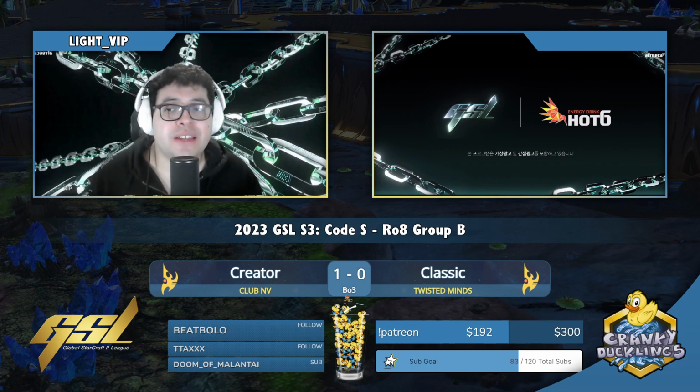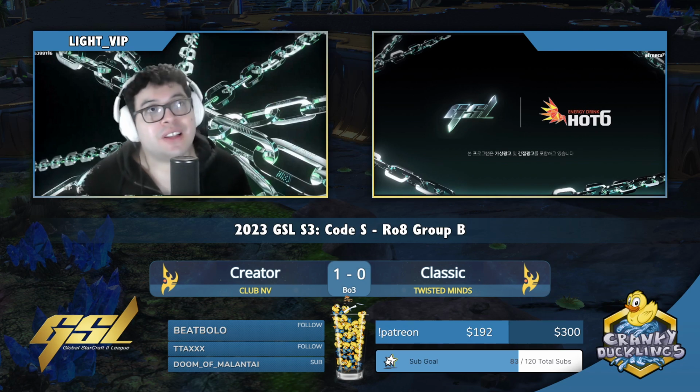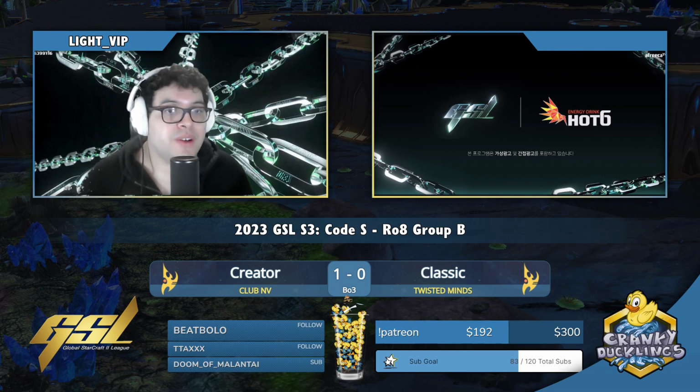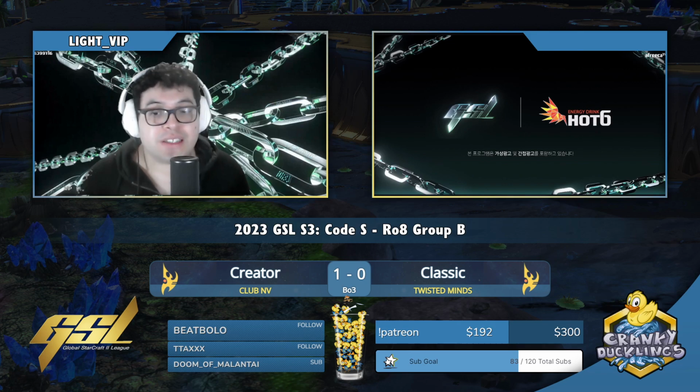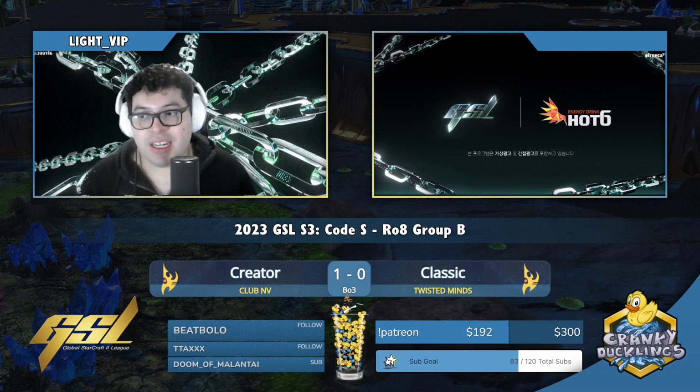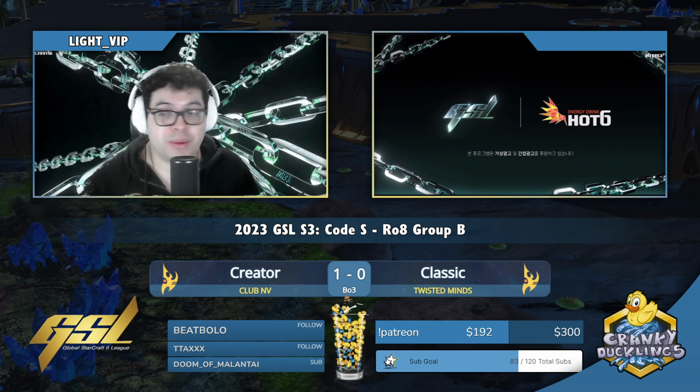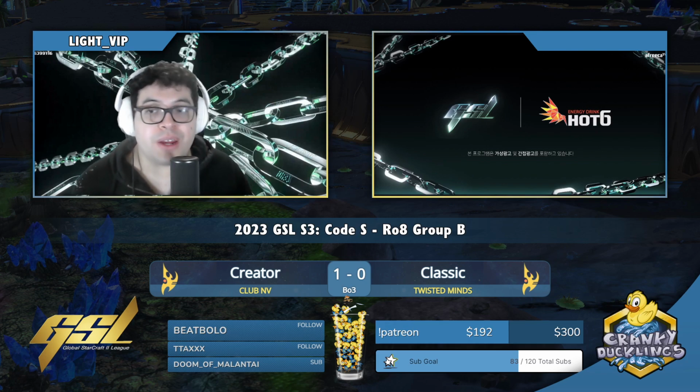There's maybe a world out there where if Classic had morphed in a couple of Archons preemptively, because again, he had the tech for it. He had the tech for quite some time. If we had a handful of Archons, maybe with a shield battery, an overcharge, and a dream, maybe we could hold on. But even then, there was just so much working against Classic at that point. In a mirror matchup, it's difficult to come back from a deficit, and with that, Creator does take the first game.